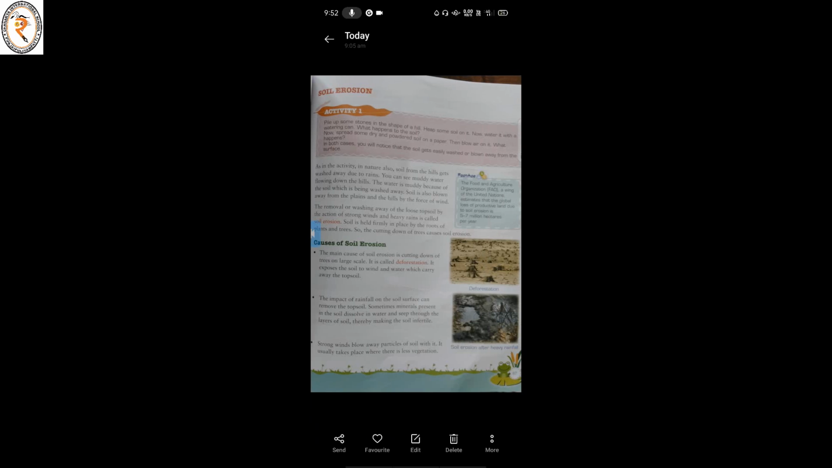Next is soil erosion. What is meant by soil erosion?